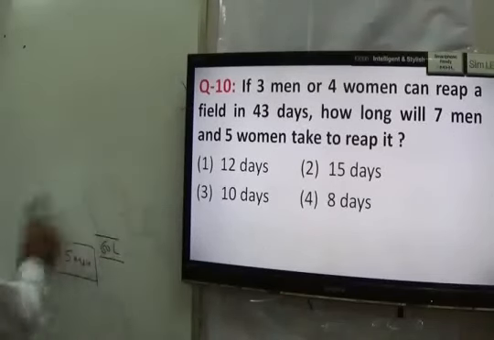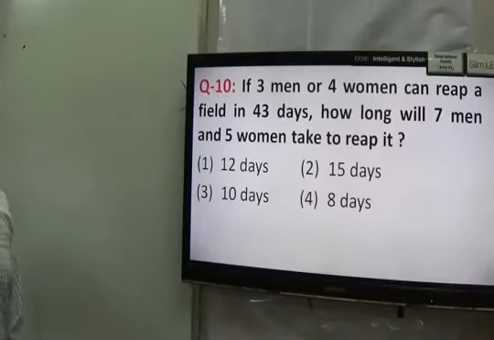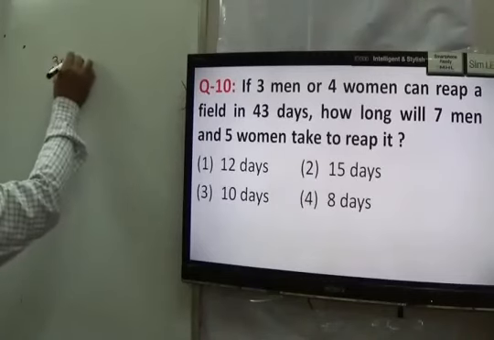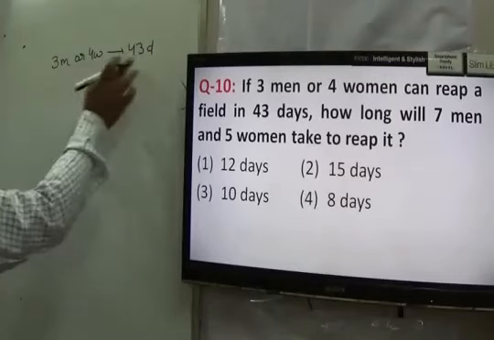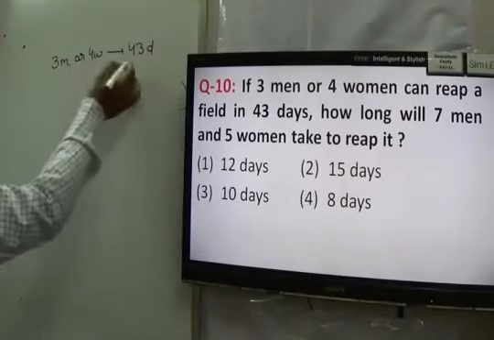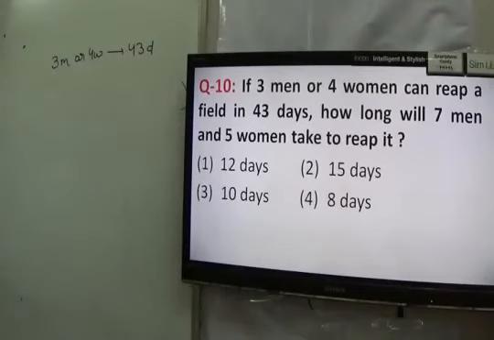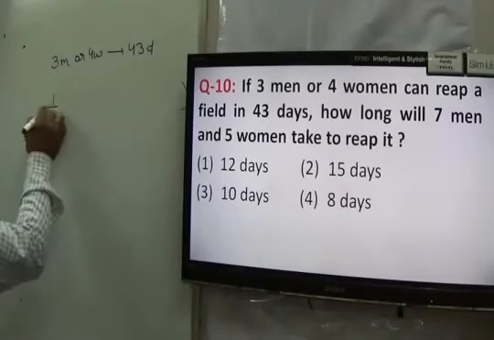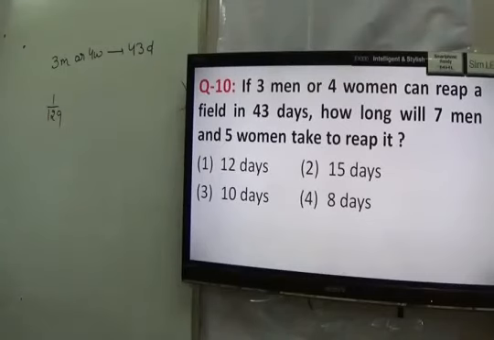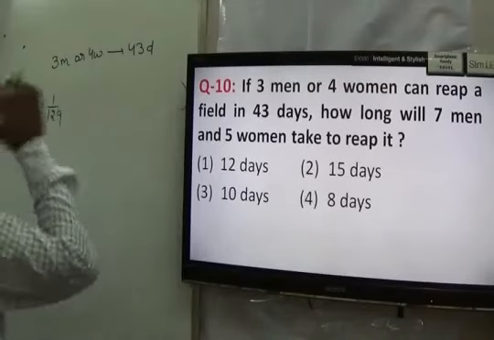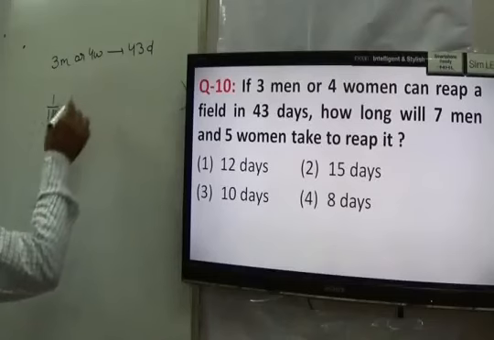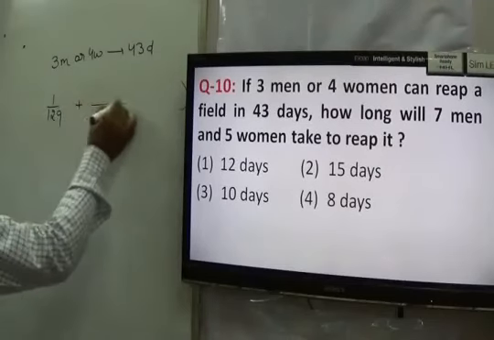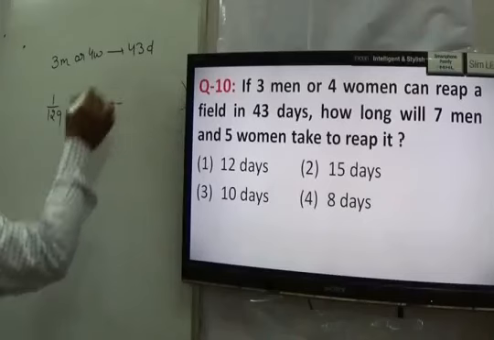Next you have question number 10, read the question carefully. It is given that 3 men or 4 women can reap a field in 43 days. It's a question of 'or'. If one man has to reap, how much time does it take? 3 into 43, that is 129 days. And one man in 1 day does 1 upon 129 of the work. Similarly, 4 women can do the work in 43 days, so 1 woman will take 4 times 43, that is 172 days.